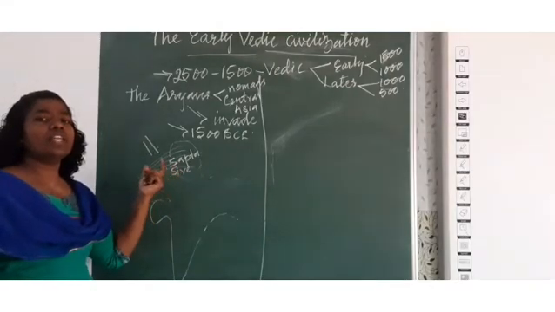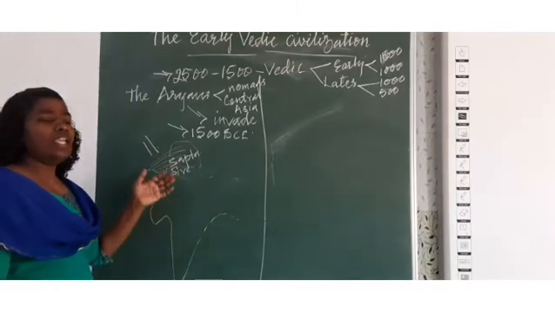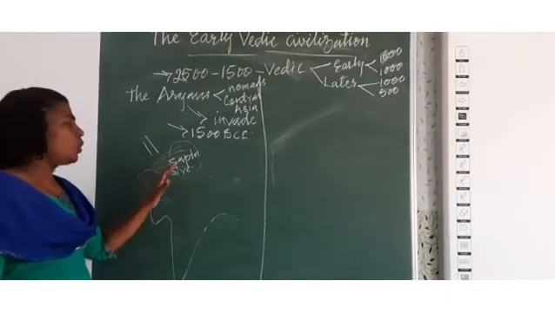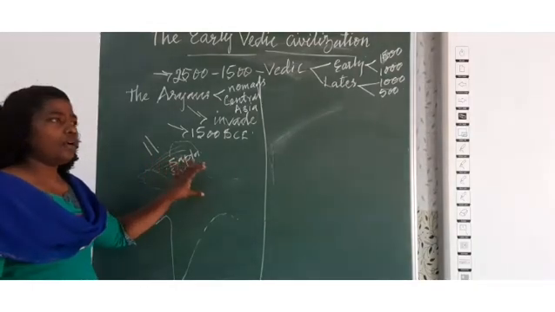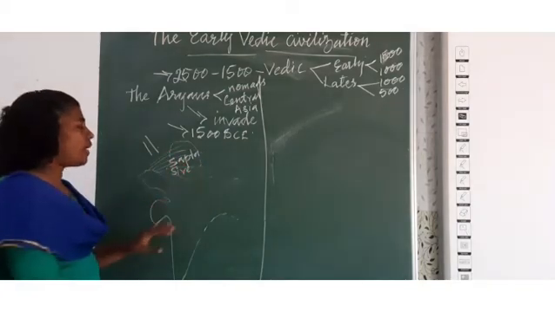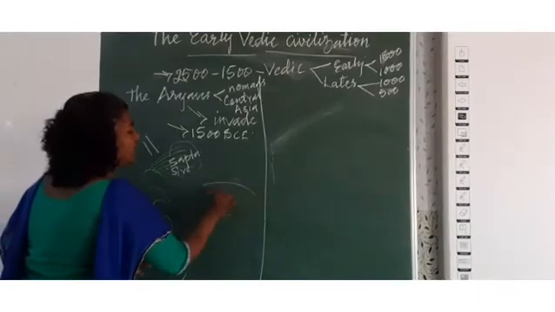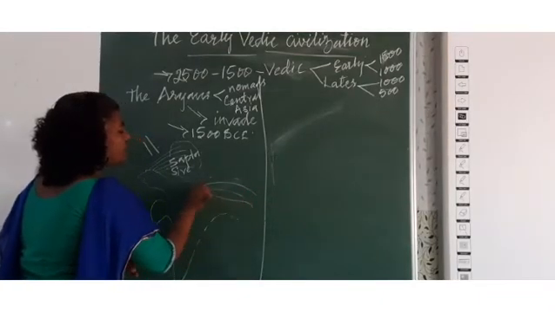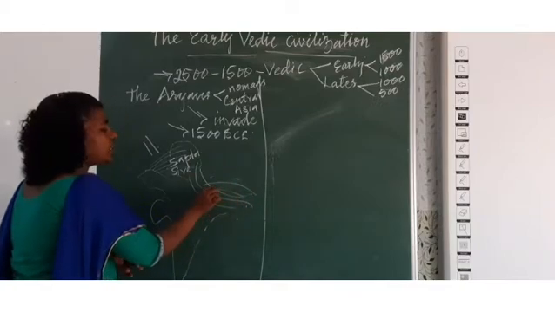Brahmavarta means the land of gods. Slowly they increased their power and moved forward in search of pasture for their cattle. So slowly they moved from the Sindhu region to the Gangetic plains where the Ganga river flows. Then they settled in the Gangetic plain.